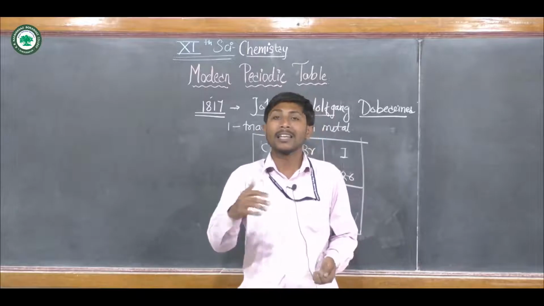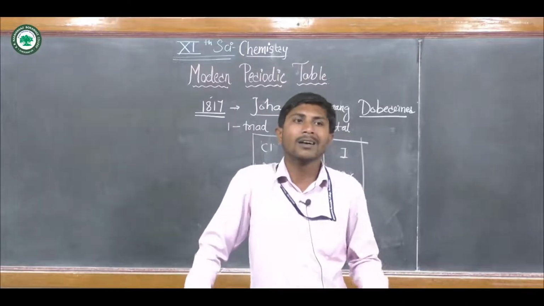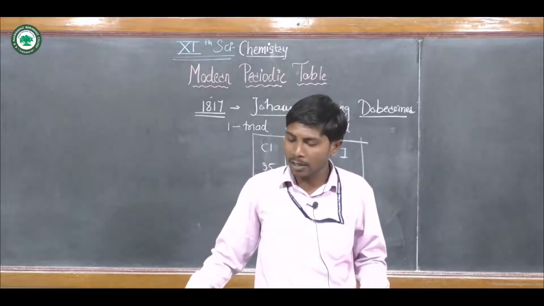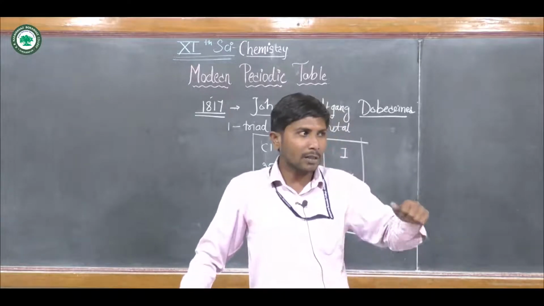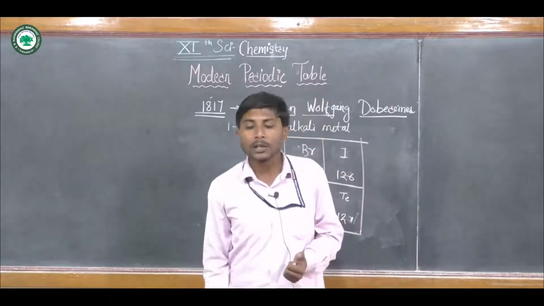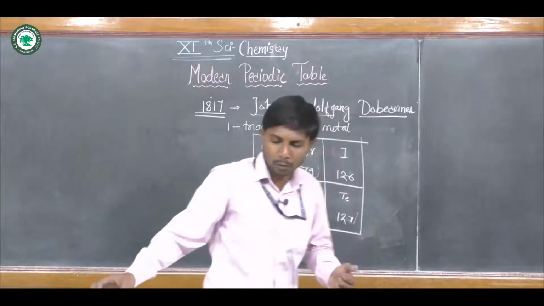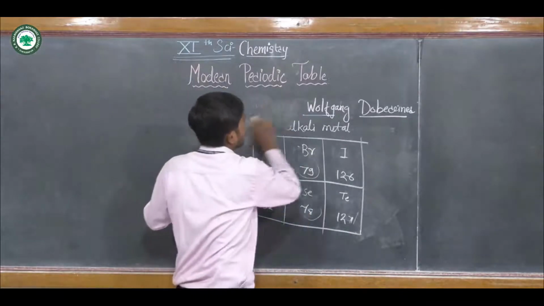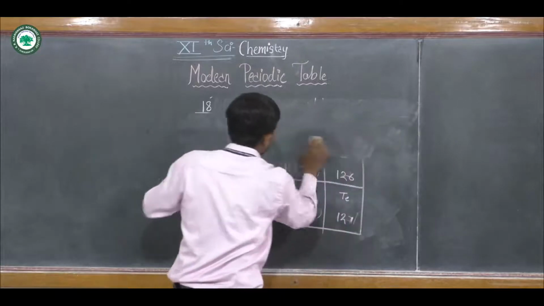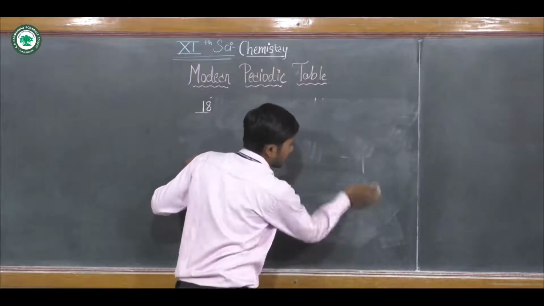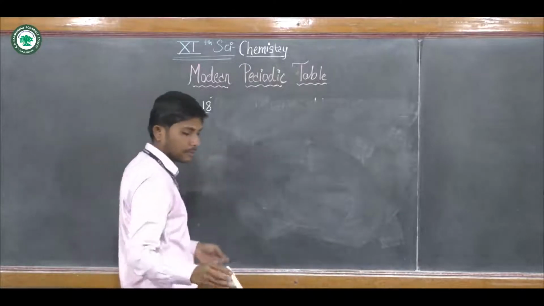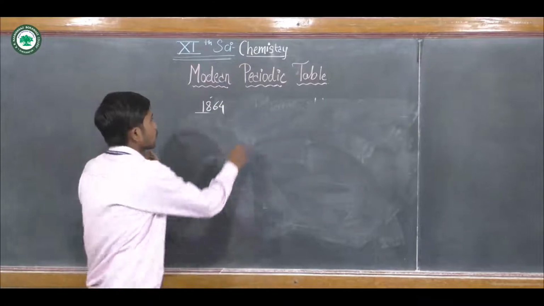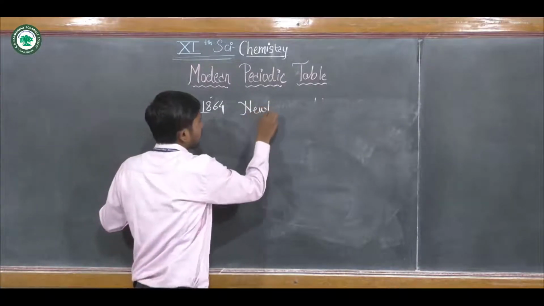That's why the next attempt was made, as scientists again needed a classification. The next classification attempt was made by Newland in 1864, nearly 50 years after Dobereiner's attempt. Newland was the scientist who made the next attempt in 1864.